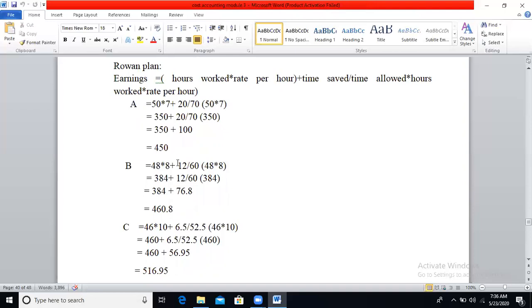And for worker B, hours worked will be 48 and the rate per hour is 8. Time saved is 12. Standard time allowed for 150 units, we have calculated as 60. So 48 into 8, you will get 384. 12 divided by 60, you will get 0.2. 0.2 into 384 gives 76.8. So 384 plus 76.8, the value will be 460.8.